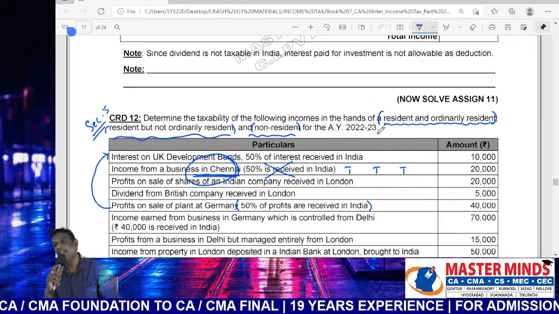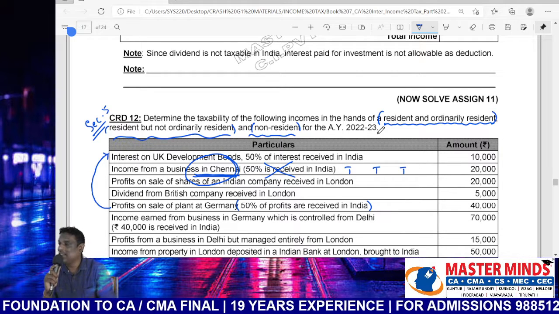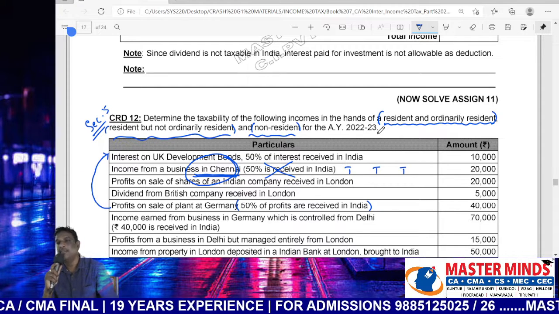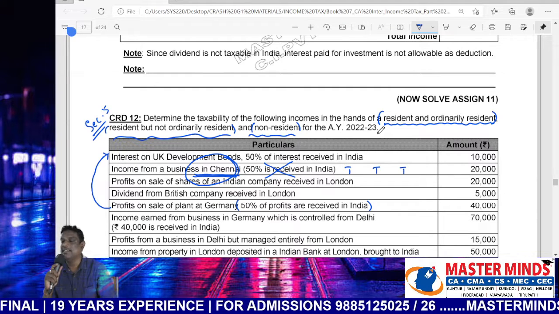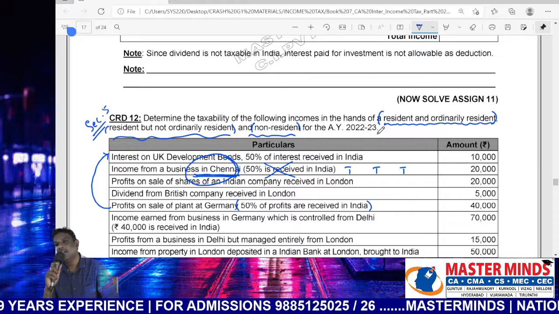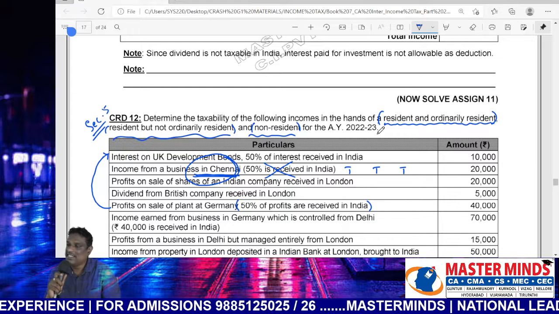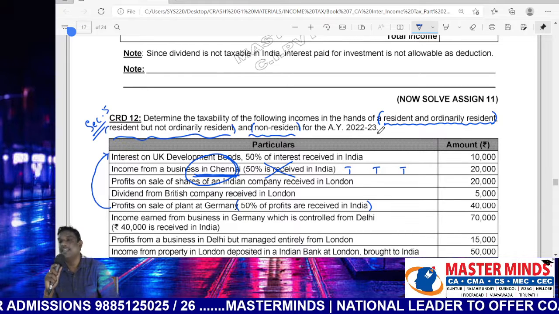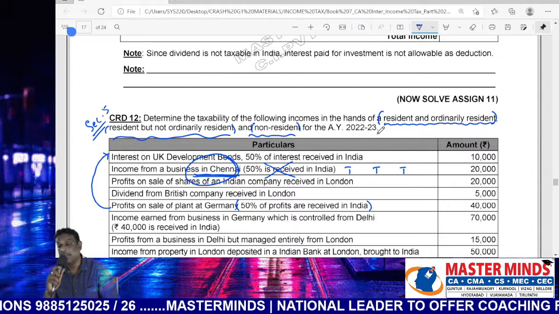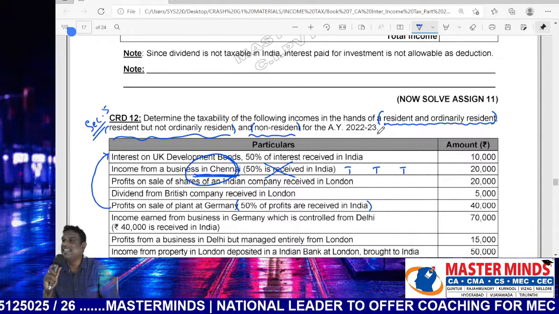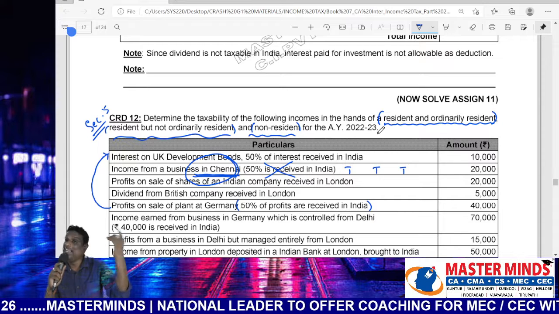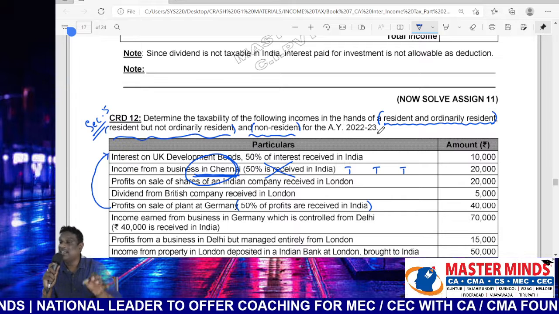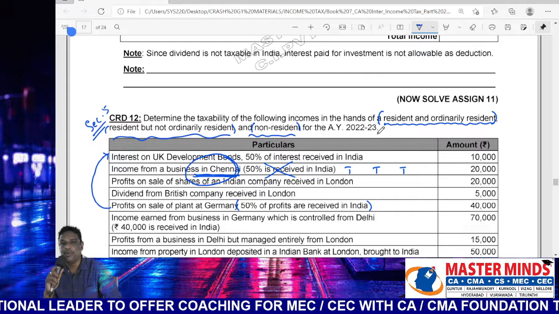Important point. If both are located outside India, and the income is a PGBP income controlled from India, it will be taxable in the first case and second case. The third case is not covered under this transaction. If it is an exempted income under section 10, not taxable in all cases. If it is past foreign income, not taxable in all. Past foreign income is nothing but incomes relating to earlier years, not related to the current year. Earlier years' income will not be taxable in the year of remittance to India. One of the important points.